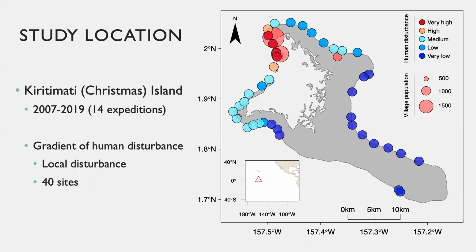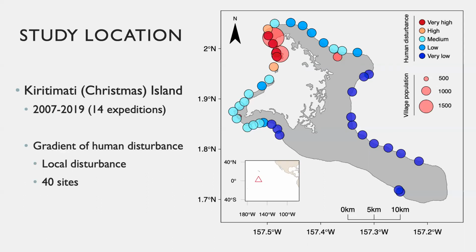My study site is Christmas Island, located just north of the equator and about 2,000 kilometers south of Hawaii in the Central Pacific Ocean. My lab has been surveying the coral communities on this atoll since 2007 with 14 different expeditions. For my analysis, I analyzed the coral communities on a spatial and temporal scale in order to examine the local and global disturbances that had occurred on this atoll.